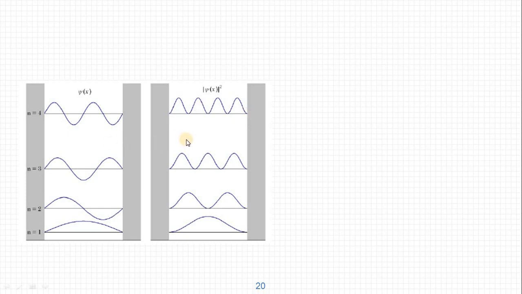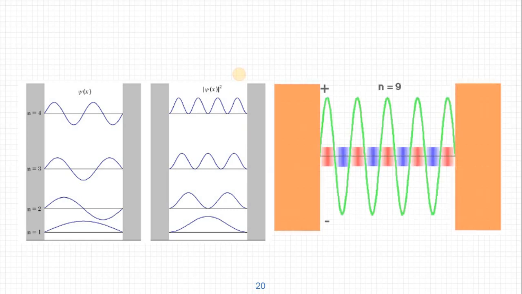So that is extending from the quantum case to the classical case, where the energy is extremely high, such that we don't find any discreteness in the probability of finding the particle.